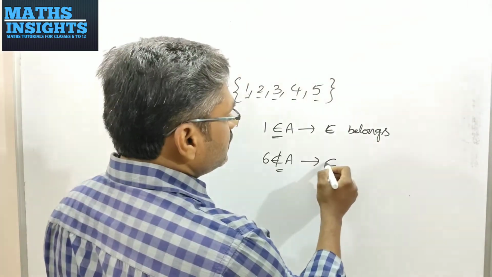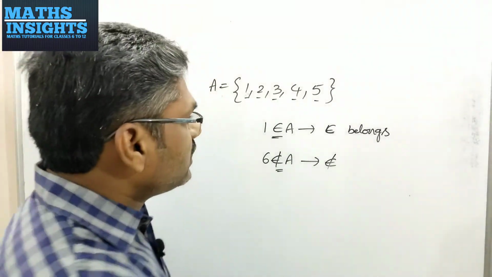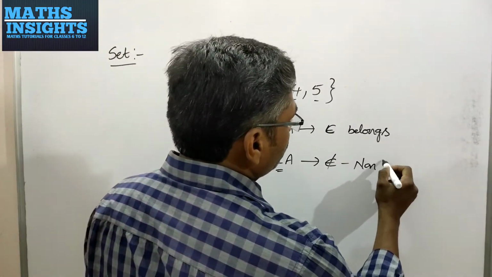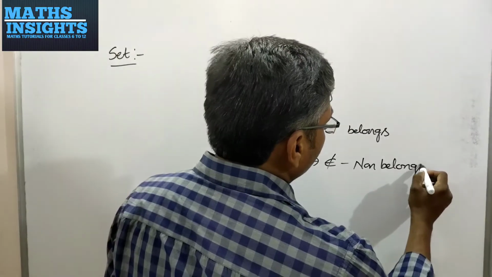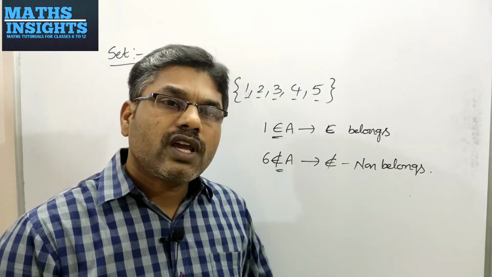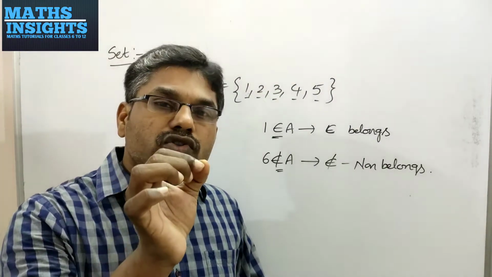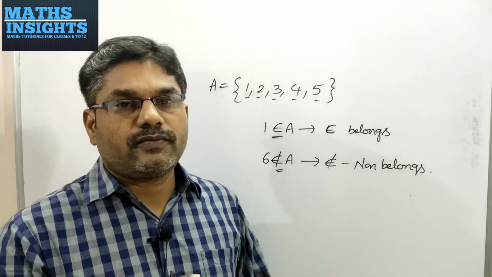So you write the belongs symbol with a cross mark through it, which is called not belongs to. In this way you may write the belongingness of any element of a set by using the symbol belongs or not belongs.